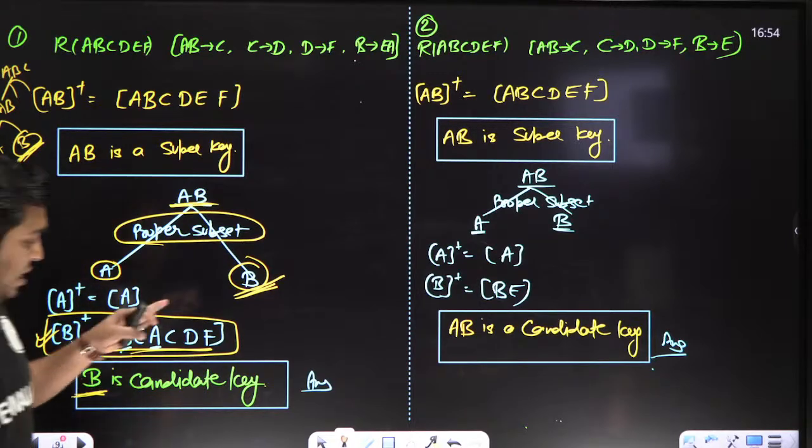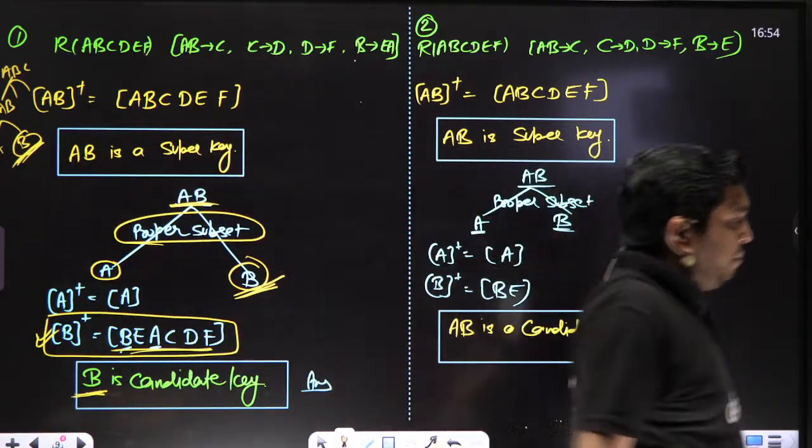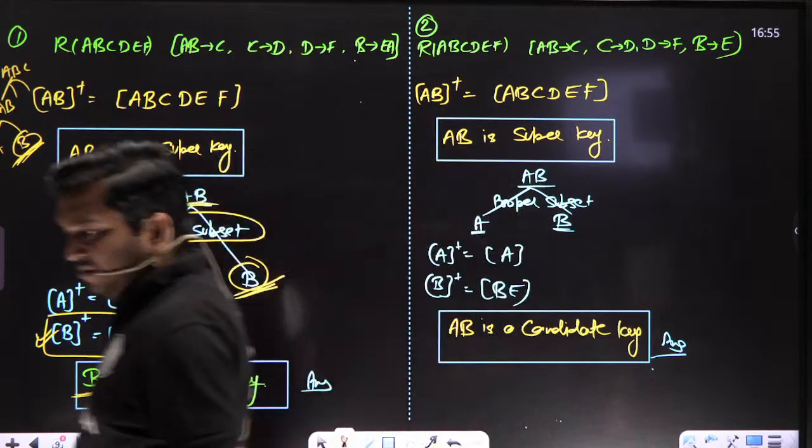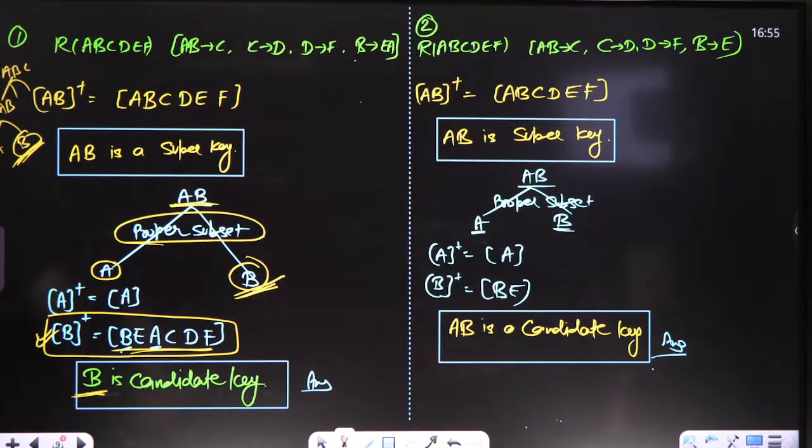Like here in this question, you tell me in question number 1 what is the key or prime attribute, and in question number 2 what is the key or prime attribute. Everyone, let me know fast.